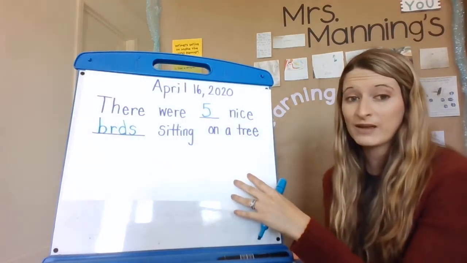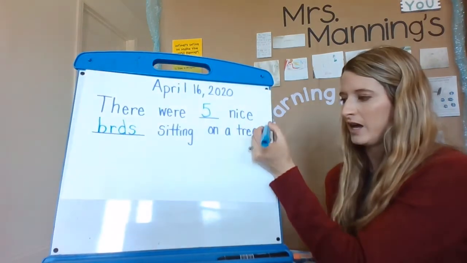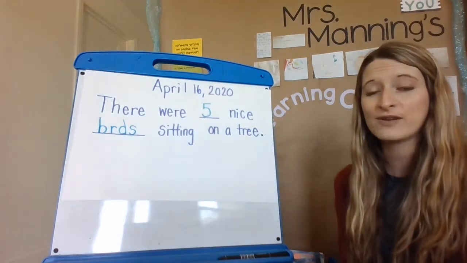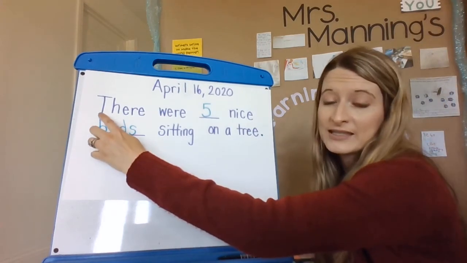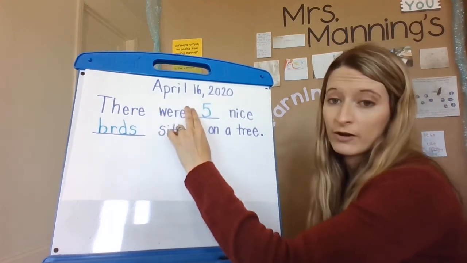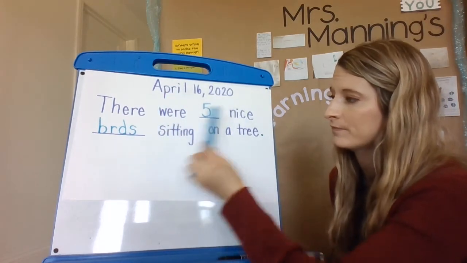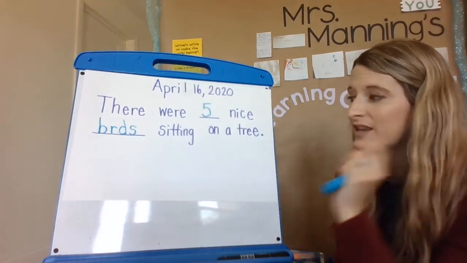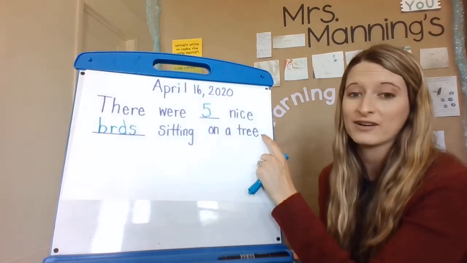I could even start drawing my picture today. Now, what am I missing at the end of my sentence? A period. So you should be working on writing your message right now, and maybe you could have someone at home check it for you. They want to look for that you have one uppercase letter to start and spacing between each word. You could use your fingers, or you could use your pen as a spaceman. And then they're going to look to see that you wrote all the sounds you hear in the word. And then at the end, you need to have a period to make sure you have that punctuation mark.